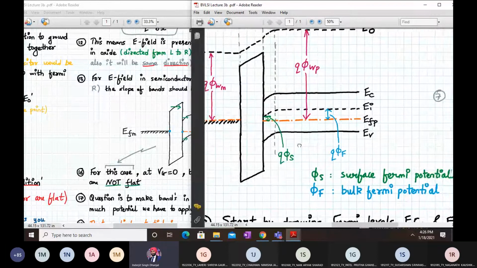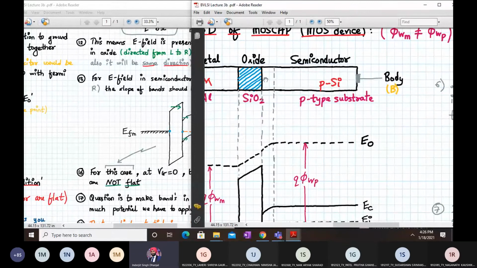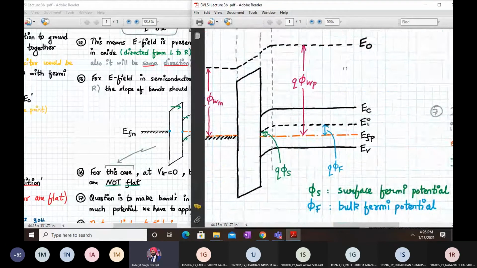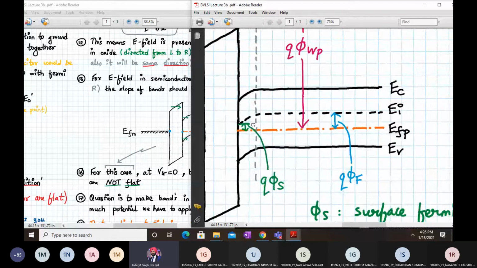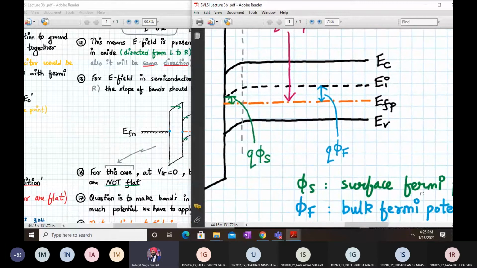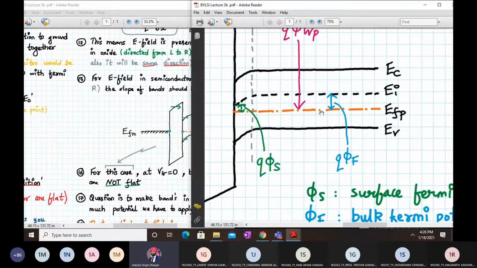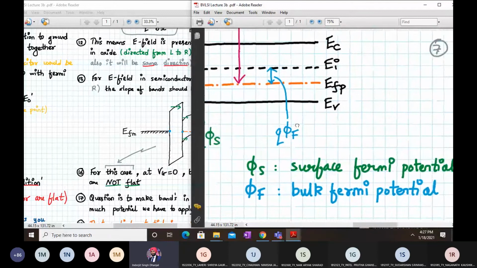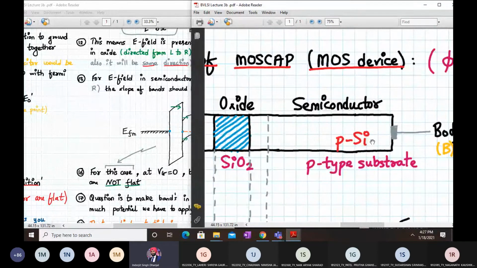So we have two Fermi potentials. One is called the bulk Fermi potential. Bulk means away from the interface. Okay, this is the bulk region, which is very large. I have shown it hypothetically very small, but in reality it is very large. Over here we have a surface Fermi potential. Surface means over here, this one. Let me expand it. On the surface, we have the Fermi potential which is slightly different. That is called the surface Fermi potential, and we have a bulk Fermi potential, where bulk means away from the interface. And this is the surface.